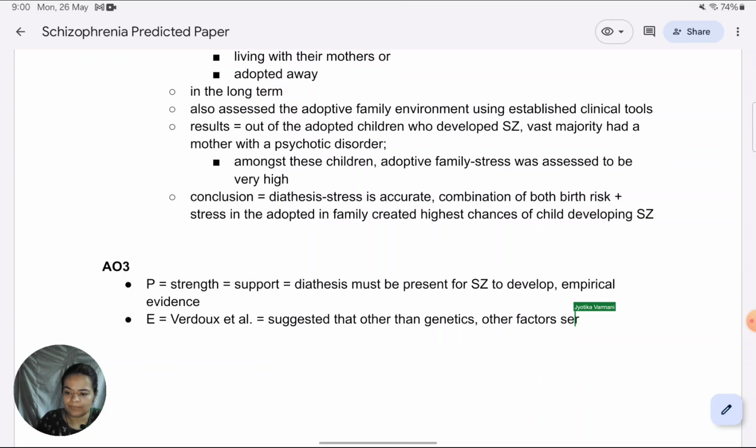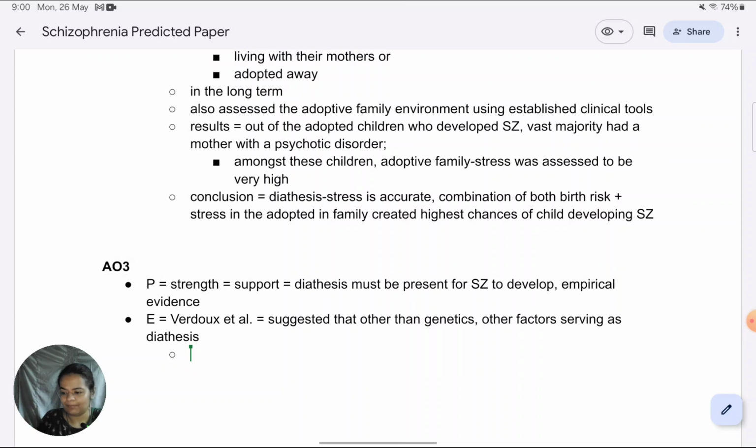So we know that when it comes to the PEEL format, or just discussing some study, we do need to indicate at least in a line what they did, what was their procedure, and what were the results. That's the most important thing.